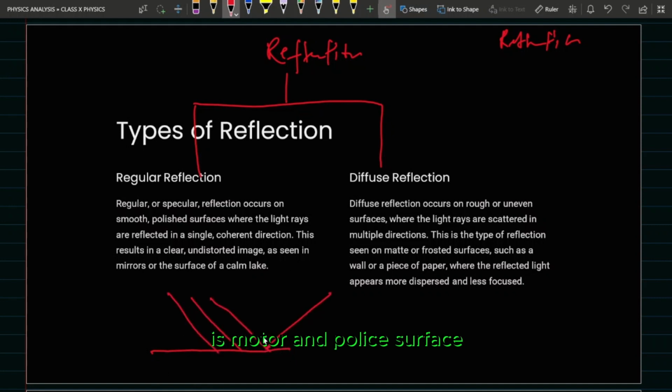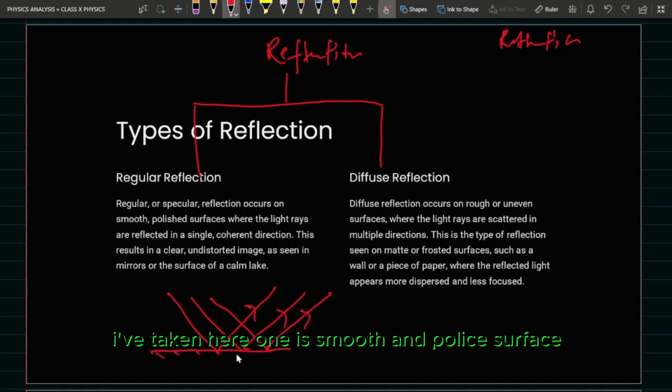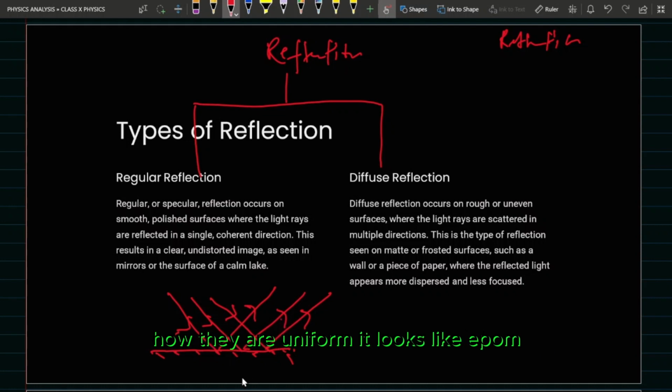I have taken here one smooth and polished surface. Here the incident light and reflected light look uniform and they are going in the same direction only. So basically, reflection caused by a smooth and polished surface is called regular reflection.